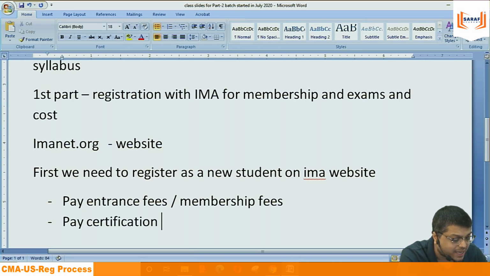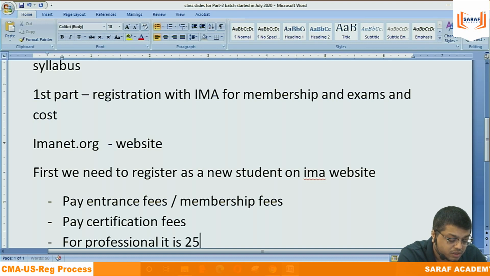Even though you are not getting a certificate now, they will charge certification fees. For professionals, it is 250 plus 250, maybe the figures are slightly wrong, so $500.